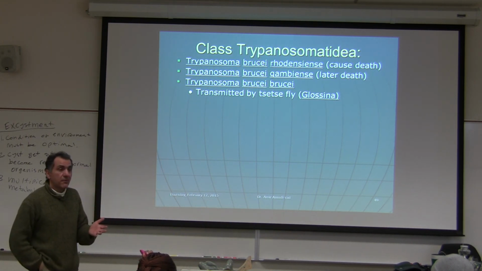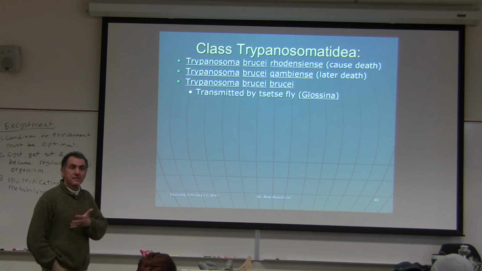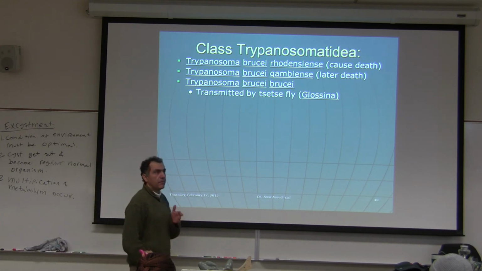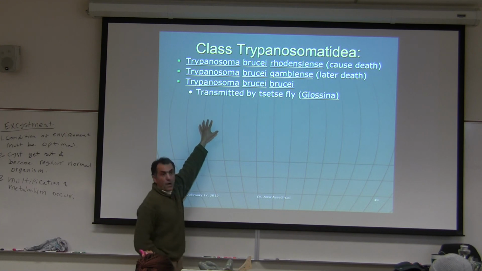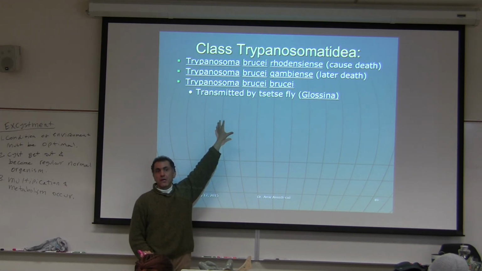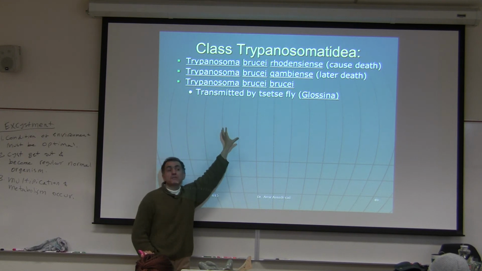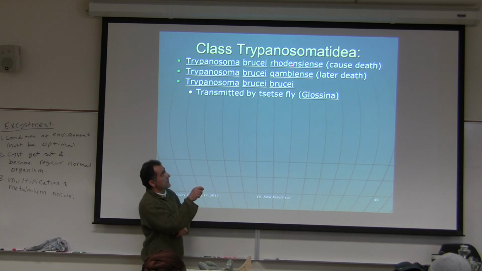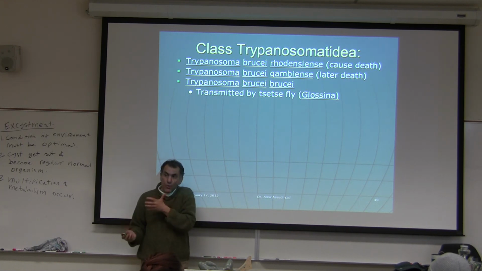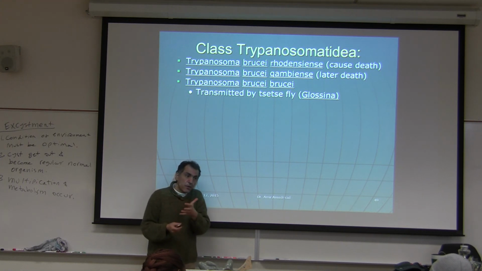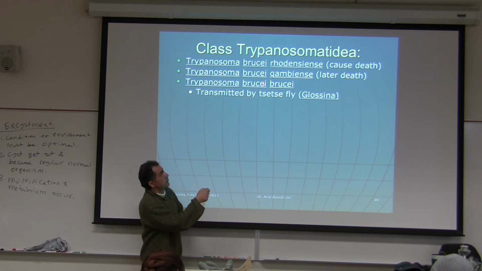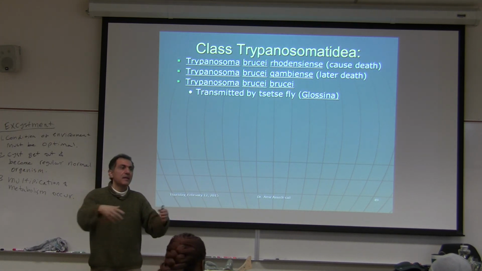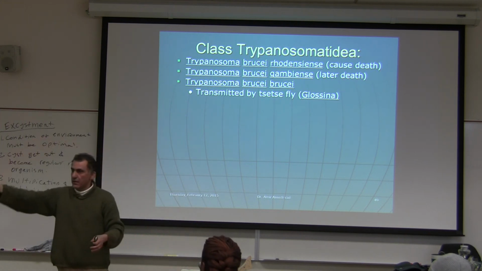Again, you can read up on it a lot and know what happens. If you read your textbook and other places, they say wild animals, the animals in Africa, both wild and domestic animals, act as a reservoir for this parasite. But how brucei becomes gambiense or rhodesiense, we don't know. This is a reservoir, I guess they call it, for the parasite to sustain its life, and the fly takes a blood meal from these wild animals, and then later on takes a blood meal from a human and transmits it to another human.